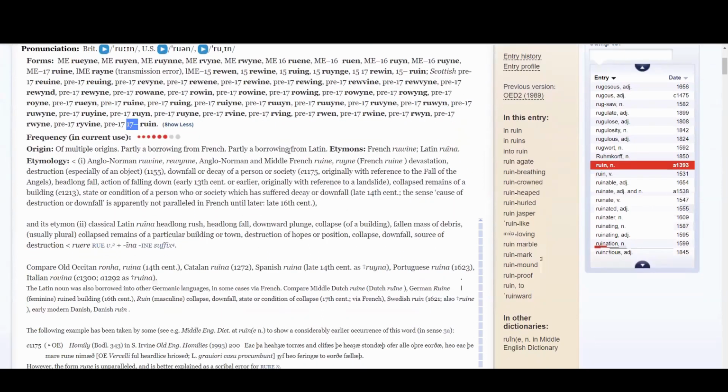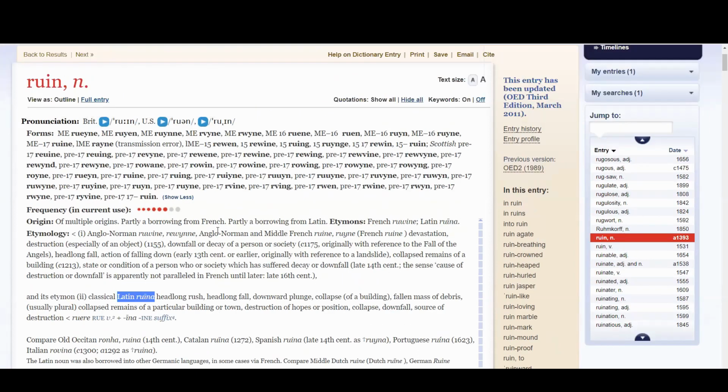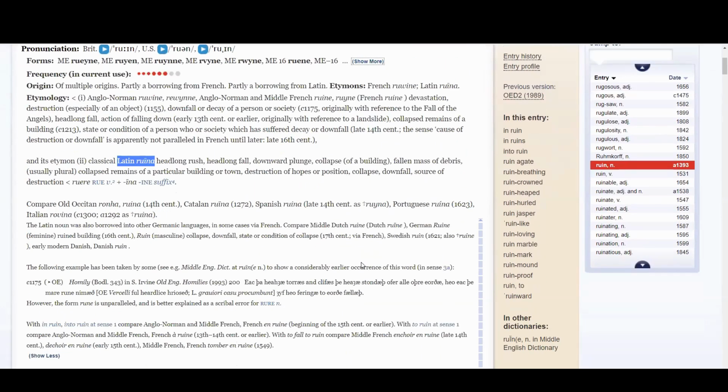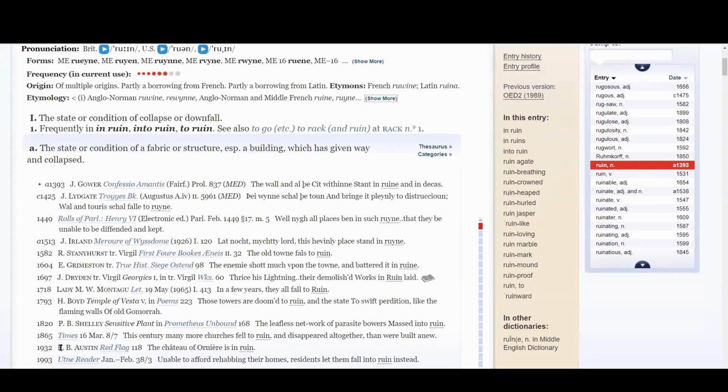The etymology is here, and it talks about where it came from. So Anglo-Norman, Middle French, and then how some of the meanings may have come in from some different French sources. There's a lot of historical information. Now, for our current purposes, we don't necessarily need to know about the alternate spellings or the etymologies, but that's just interesting, and it's just another element in this dictionary that I wanted to make you aware of. Now, what we want to do is find a meaning that seems to fit what's going on in our poem.